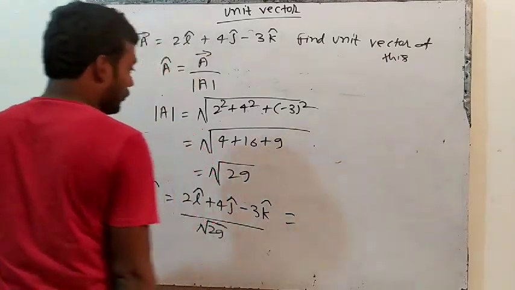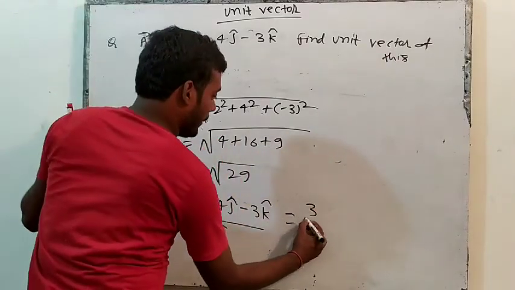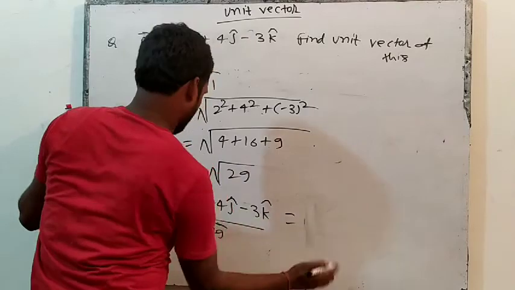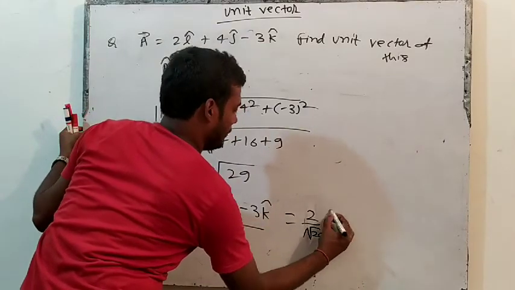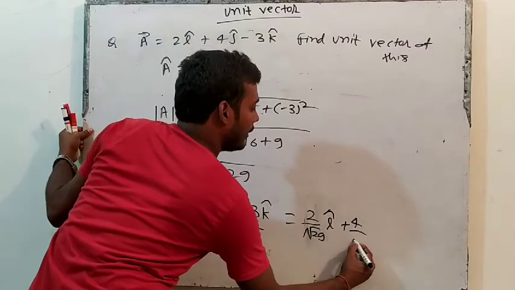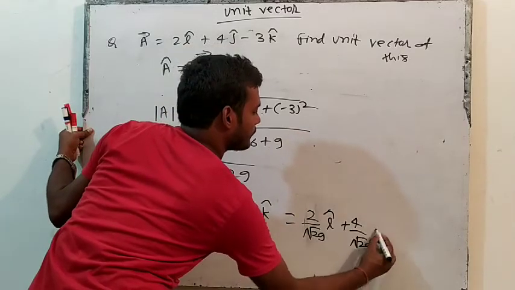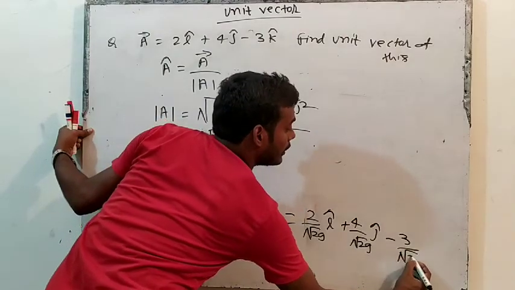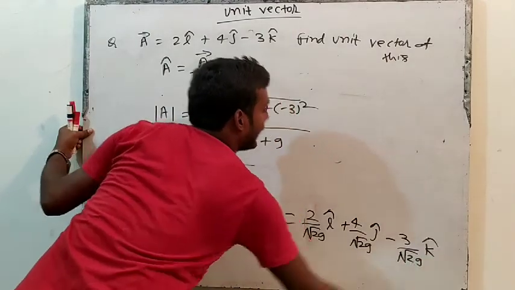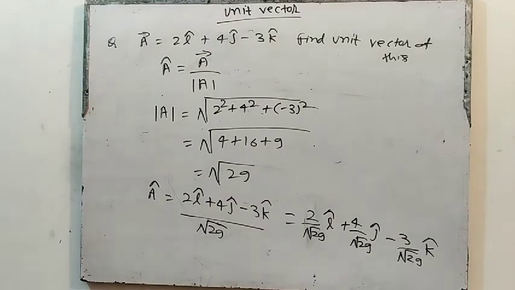So this will be equal to 2 by root 29 i cap plus 4 by root 29 j cap minus 3 by root 29 k cap. Okay, so like this we can calculate.